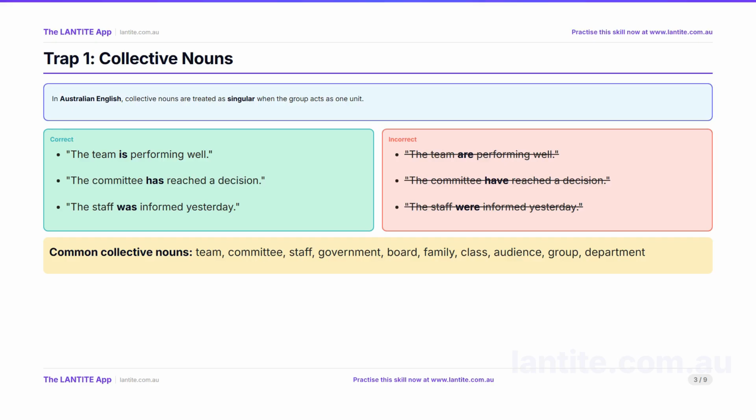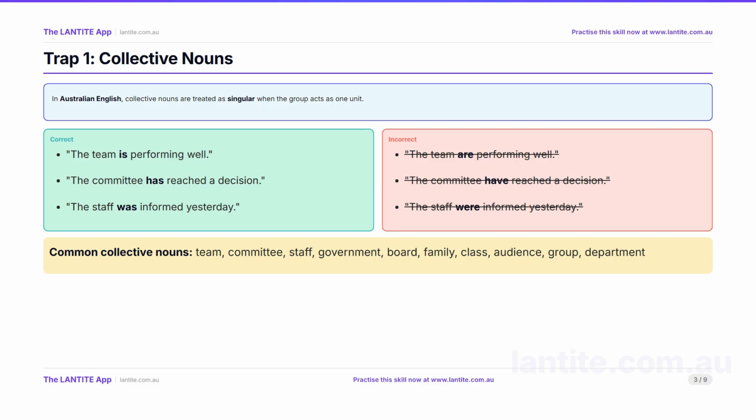Trap 1 is collective nouns. Words like team, committee, staff, government, and board refer to groups of people. But in Australian English, we treat them as singular when the group acts as one unit. So, it is the team is, not the team are. The committee has, not the committee have. The staff was, not the staff were. Like British English, Australian English does allow a plural verb when the members of a group act as individuals. But the standard convention, and the safe choice in a test, is singular when the group acts as one unit.